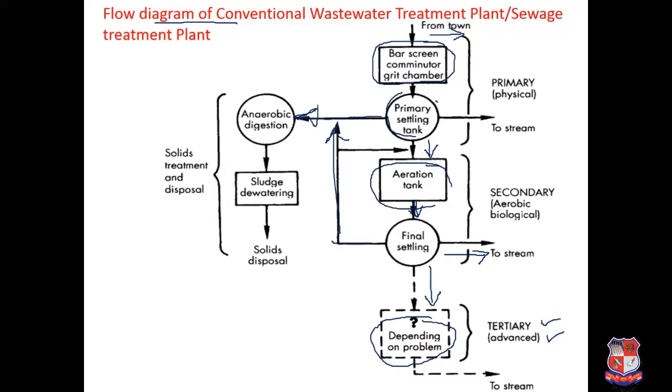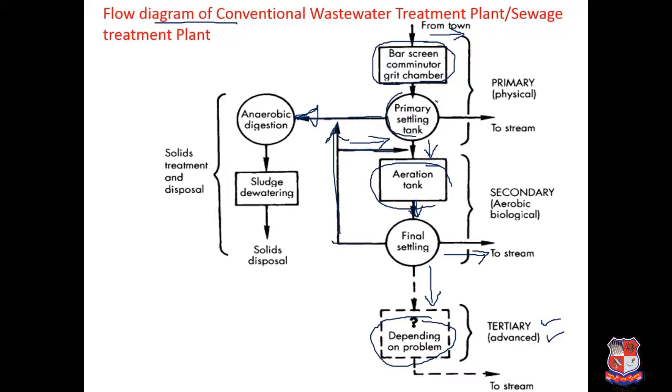And a certain amount of sludge has to be recycled to the aeration tank, because in the aeration tank, in the activated sludge process, the active mass of microorganisms is very essential. This return sludge at the inlet of the aeration tank will maintain the active mass of microorganisms which is required for the degradation of organic matter.